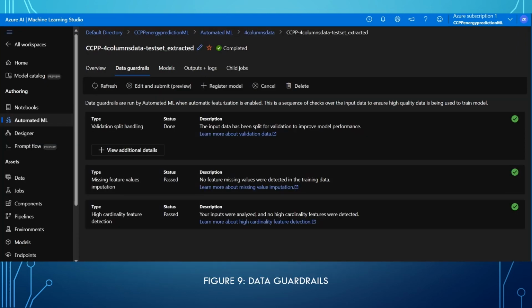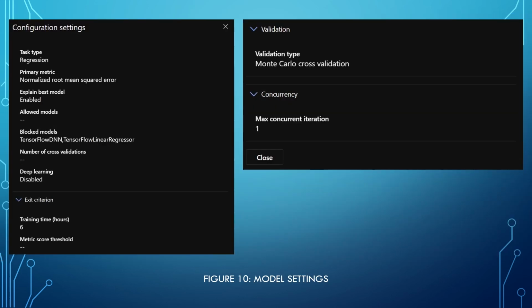The data guardrails show no problem with our dataset, no cardinality, no missing values. The validation type was auto-selected. It was Monte Carlo cross validation for more confidence.